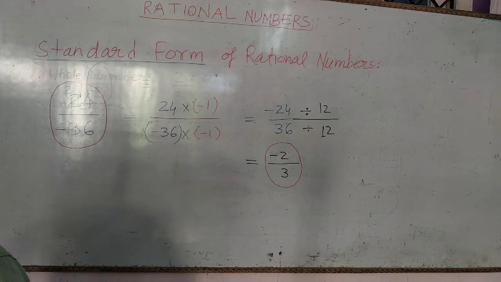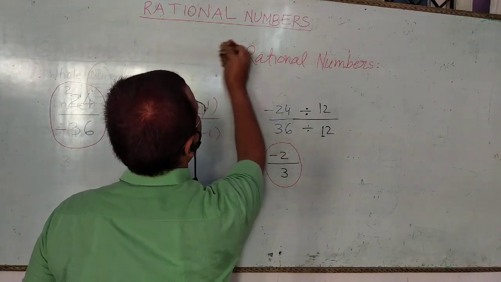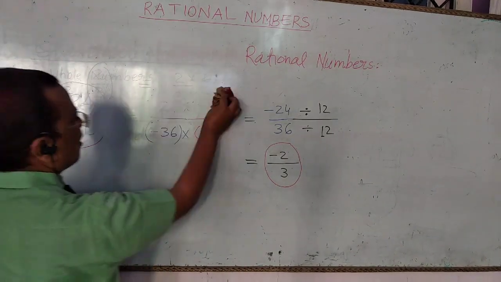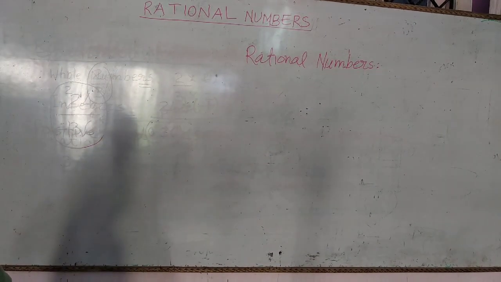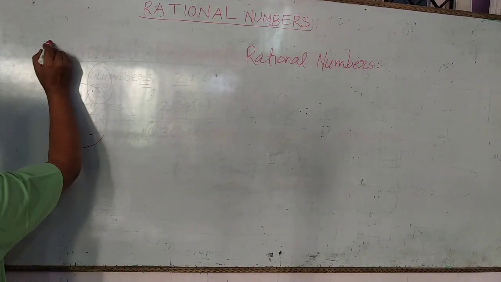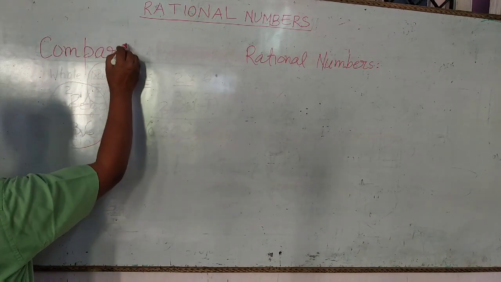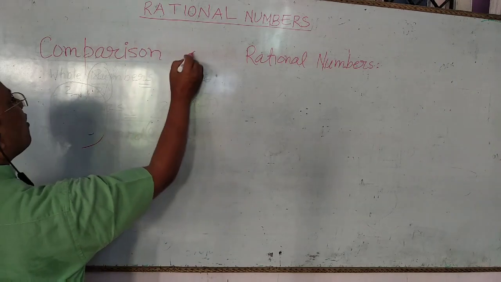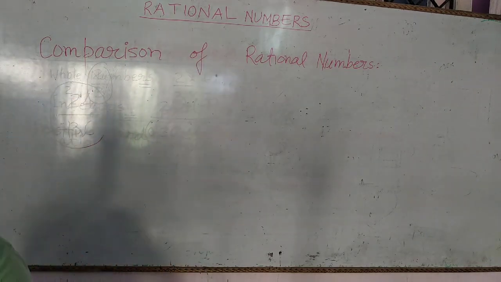Now come to the comparison of rational numbers. We can compare two rational numbers.